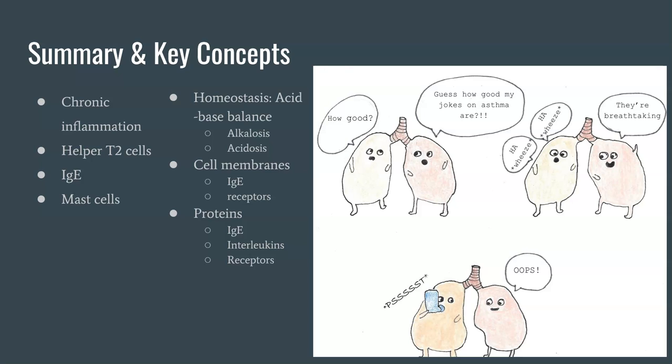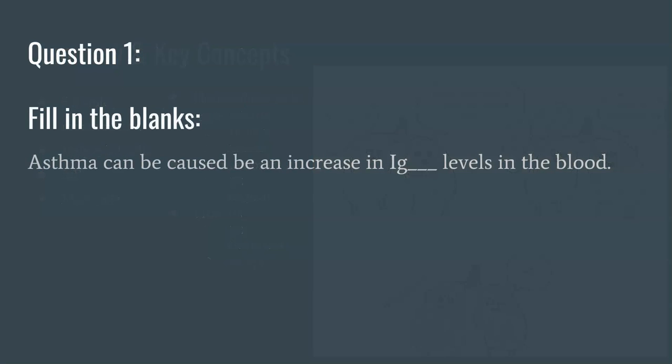Cell membranes are important because they display antigens for our cells to find. They also house receptors, and IgE binds to the mast cell's cell membrane for future exposure. IgE, interleukins, and receptors are all proteins that play a role in asthma.